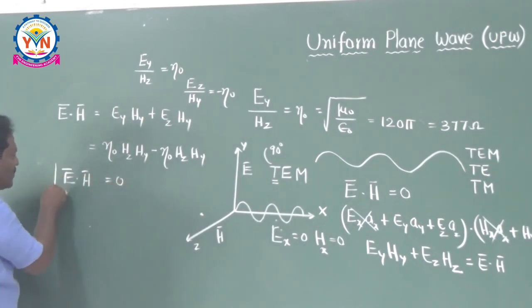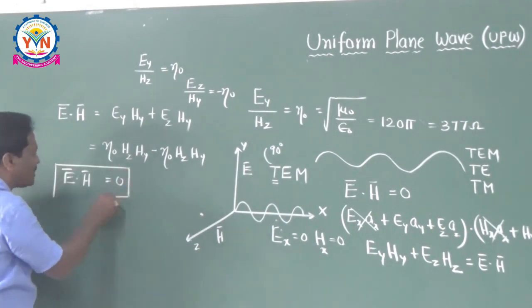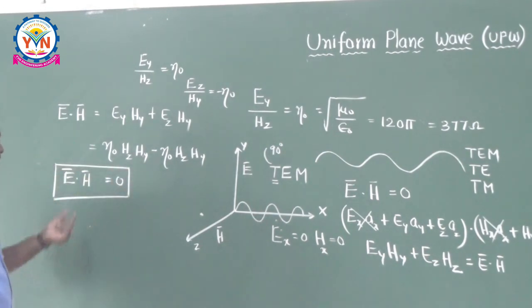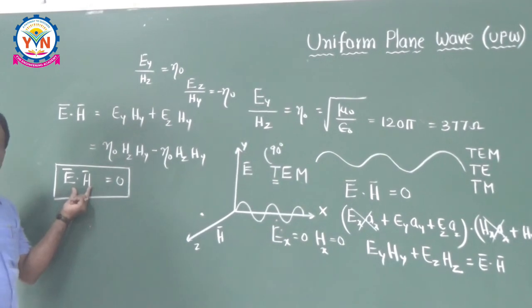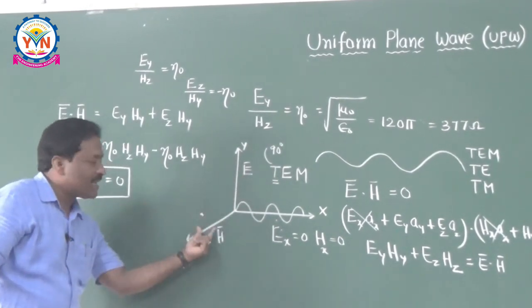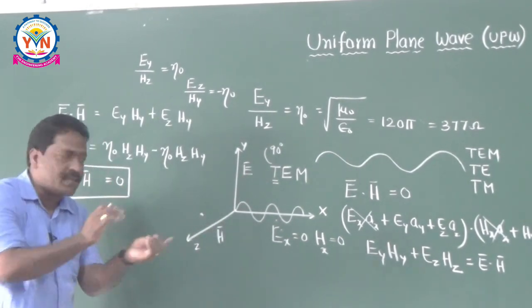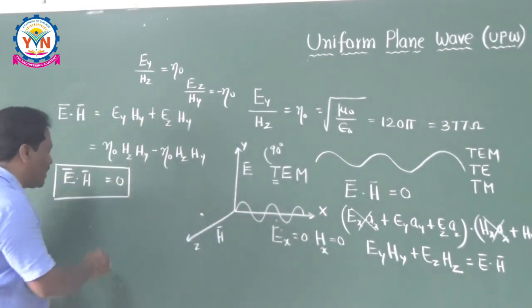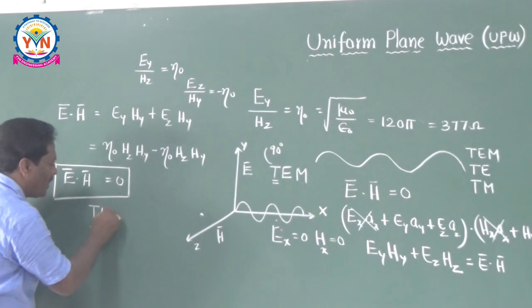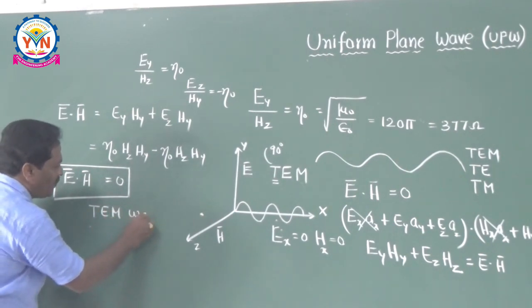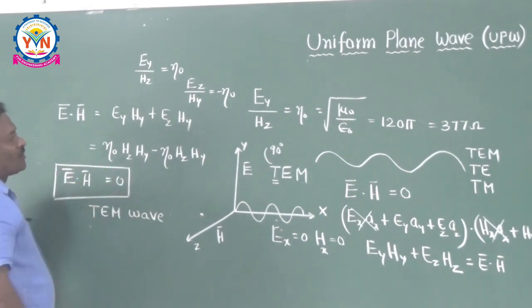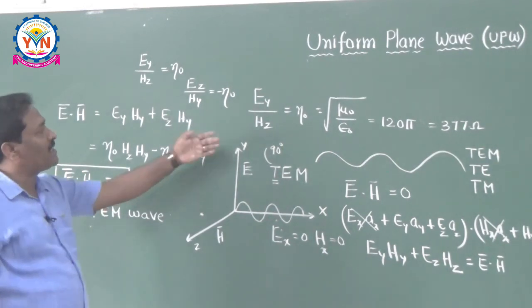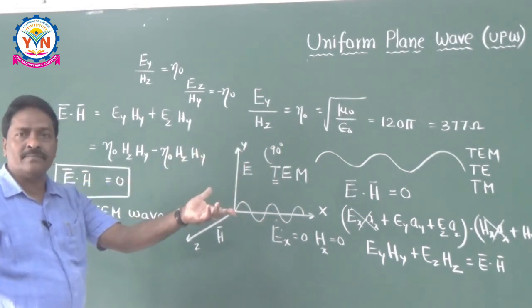So what is the meaning of this? The dot product of electric field intensity and magnetic field intensity is 0, which means they are at an angle of 90 degrees. That is, electric field and magnetic field are at an angle of 90 degrees with the direction of propagation. That's why your free space wave is a TEM wave, hence it is a TEM wave. So that's why this relation between E and H is giving answers for so many problems.